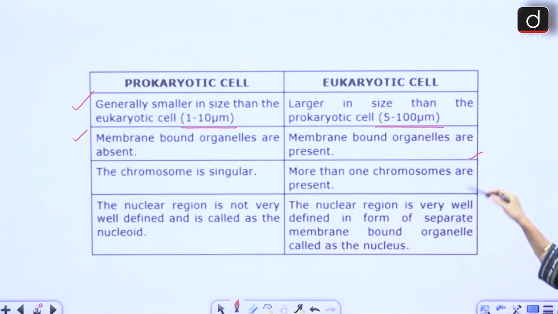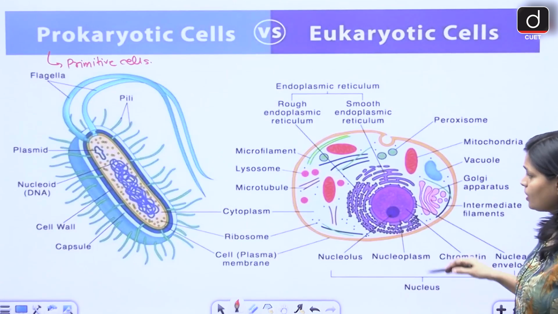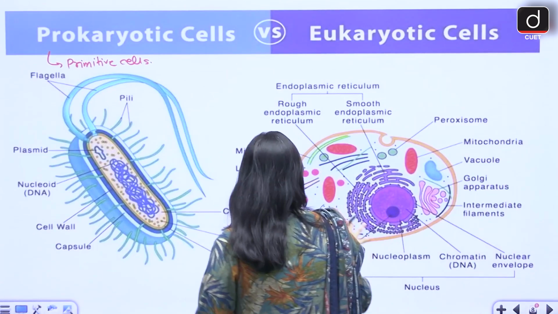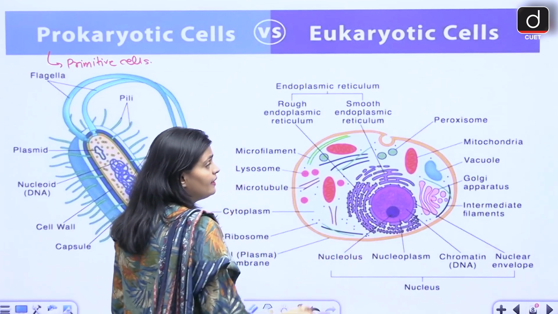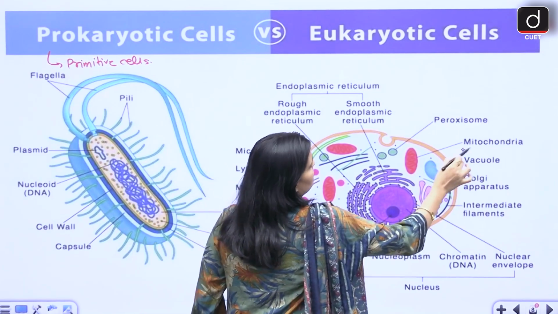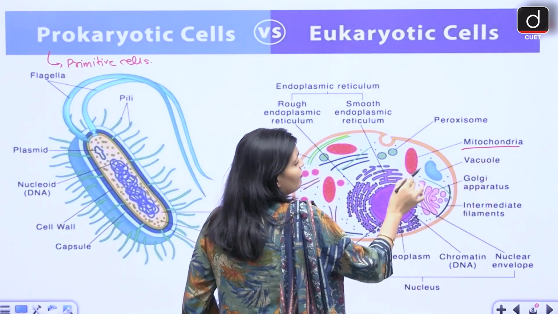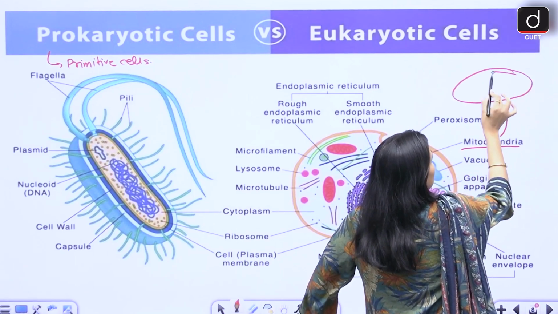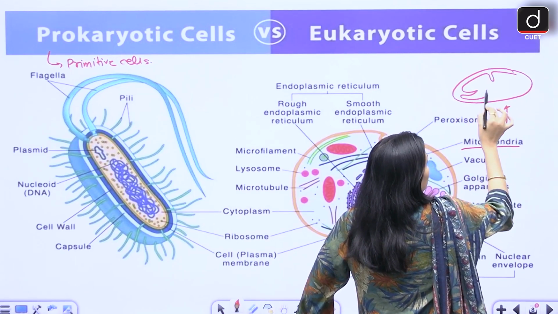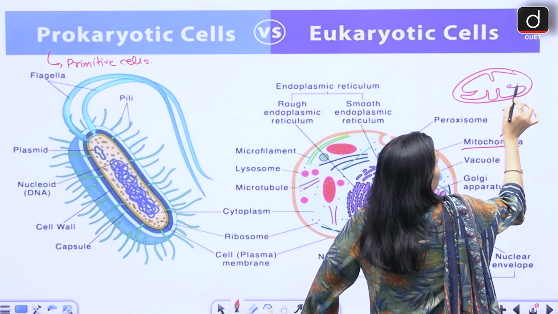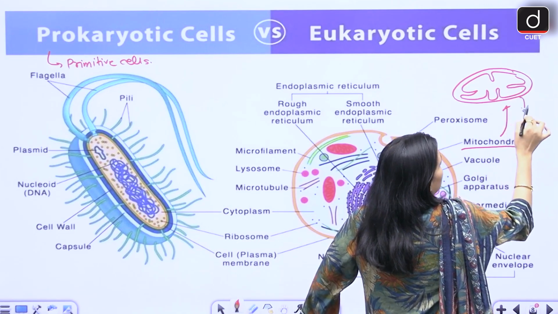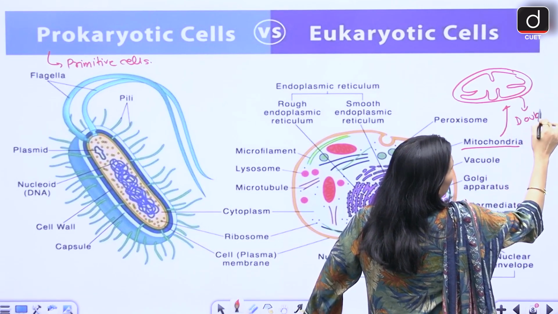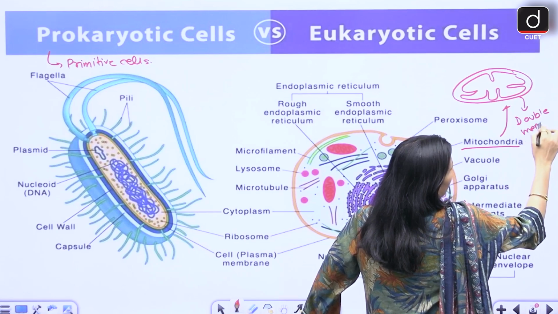But here they are present. For example, in case of eukaryotes we have mitochondria. We all know that mitochondria is a double membranous structure, surrounded by a double membrane.